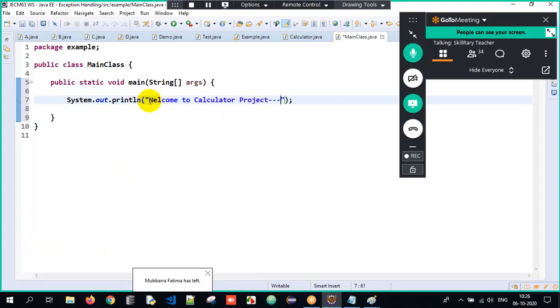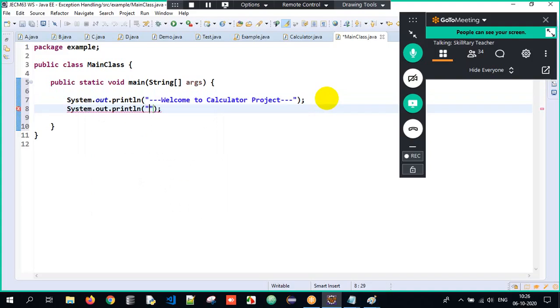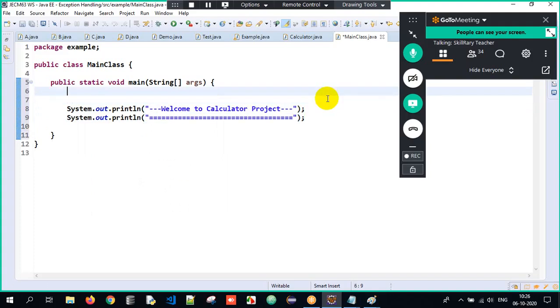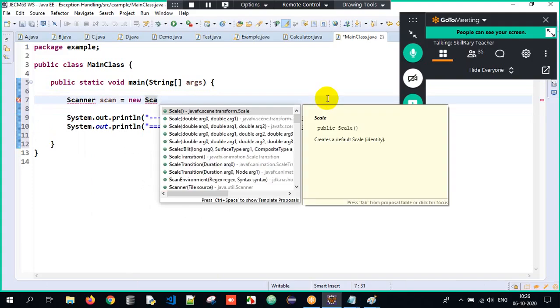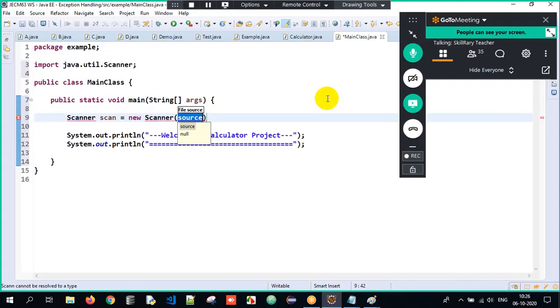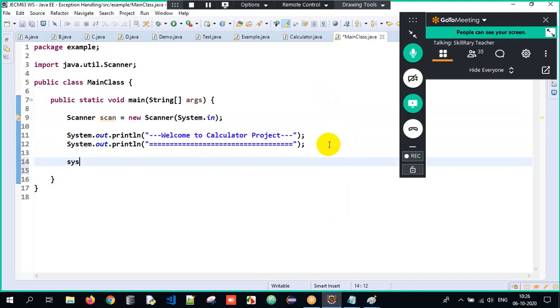After this entire process, we need to accept dynamic input everywhere. There is a lot of dynamic input used here. So I will create an object of Scanner. You can create it anywhere. Scanner scan equals new Scanner, and you need to accept dynamic input, so you will pass System.in over here.